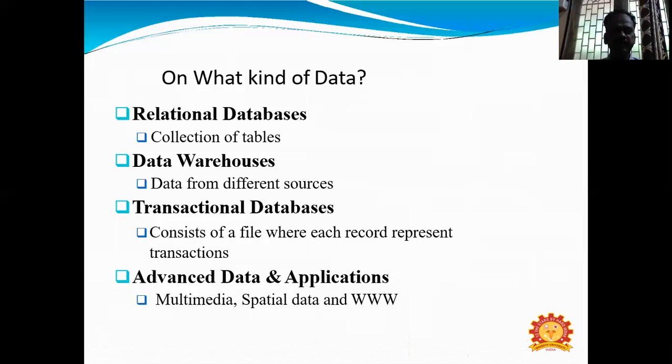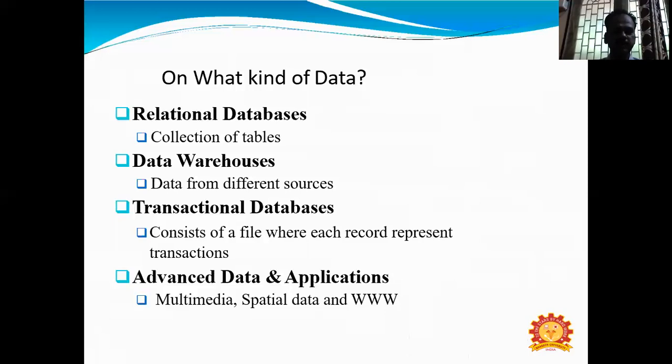The data warehouse creates one separate database, then transfers the relevant sources into it. A transactional database consists of a file where each record represents a transaction. After consolidating the received information, this method helps us transmit the consolidated information to some other databases or some other users.